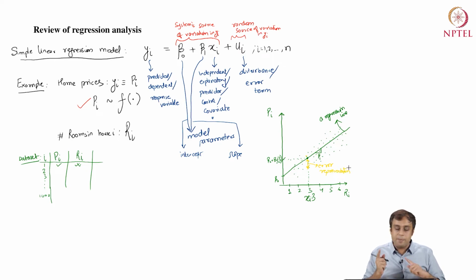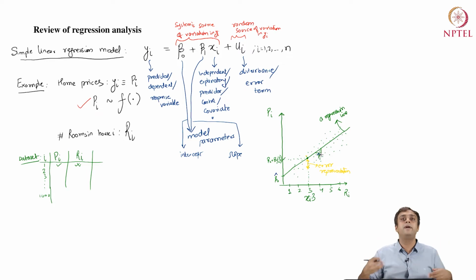Remember also that here beta 0 and beta 1 are a data driven understanding of what the intercept and the slope should be. So if I have data driven representations, I use this terminology hat.